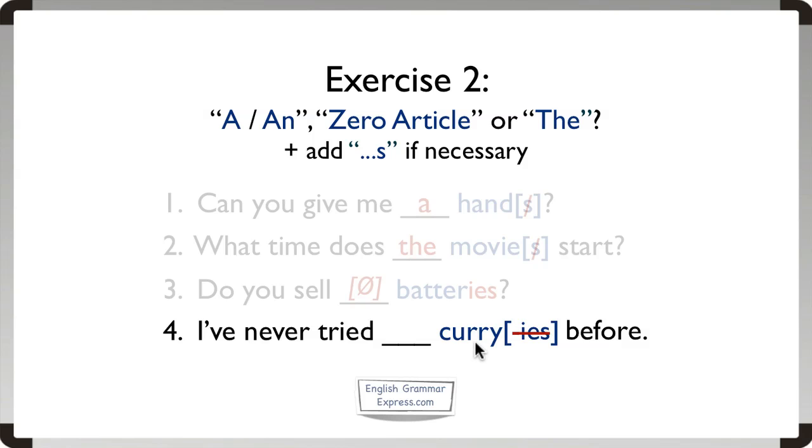If we're talking about it in general, we're going to be using zero article. If we're talking about curry uncountable in particular, we'll use the. We can't use a or an with curry because it's uncountable. So is this sentence general or particular? And the answer is, it's general. So the full sentence is, I've never tried curry before with no article.